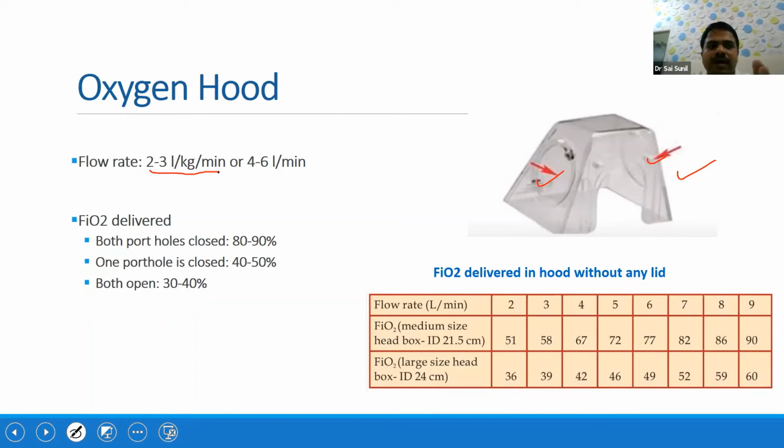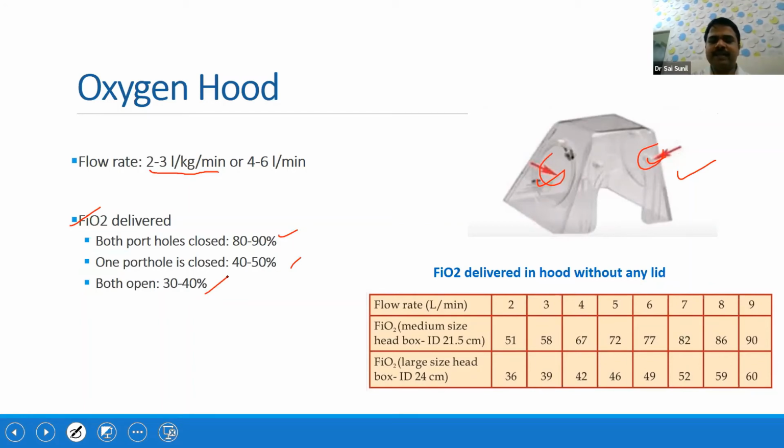If you are using hood oxygen, what is the FiO2 that is going to be delivered? If both portholes are closed, then it will give 80 to 90%. If one is closed, then it will give 40 to 50%. If both are open, it will give 30 to 40%. So that is the FiO2 that is given in an oxygen hood.